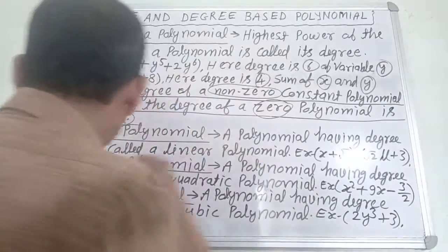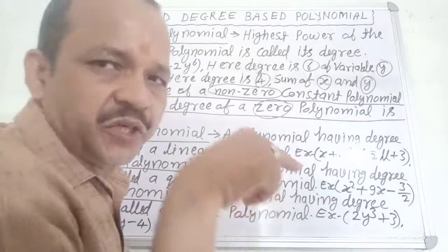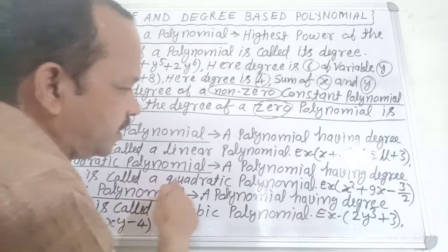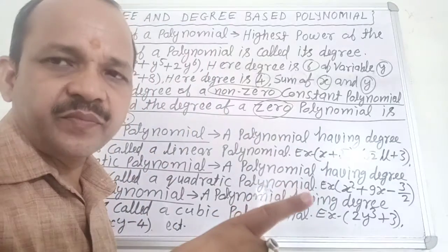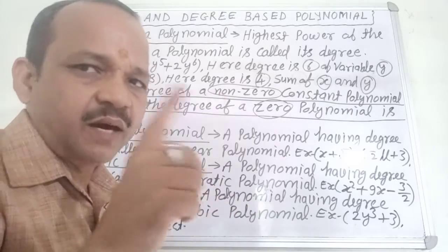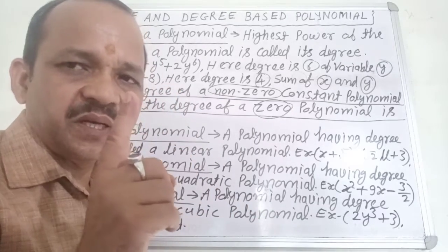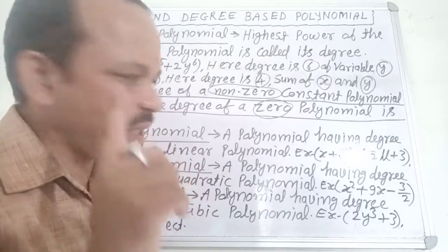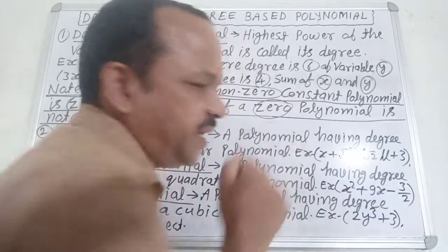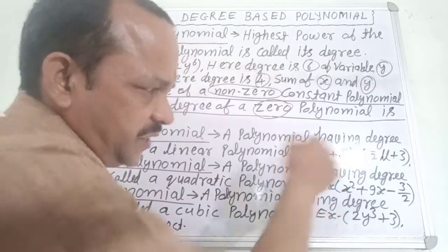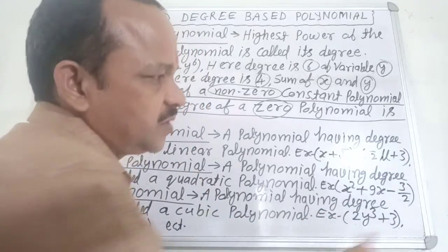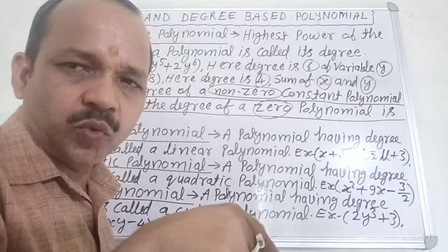Very good. Next, quadratic polynomial. A polynomial having degree 2 is called a quadratic polynomial. Clear? For example, x square plus 9x minus 3 by 2. Here there are 3 terms: the first term is x square, the second term is 9x, the third term is 3 by 2.